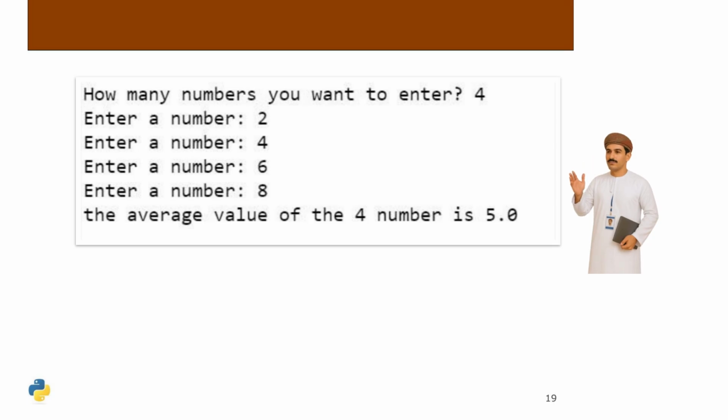To calculate the average of n numbers, first prompt the user to input the value of n, then collect n numbers from the user. Sum these numbers and divide the total by n to find the average. This method ensures accurate computation of the average for any given set of numbers.